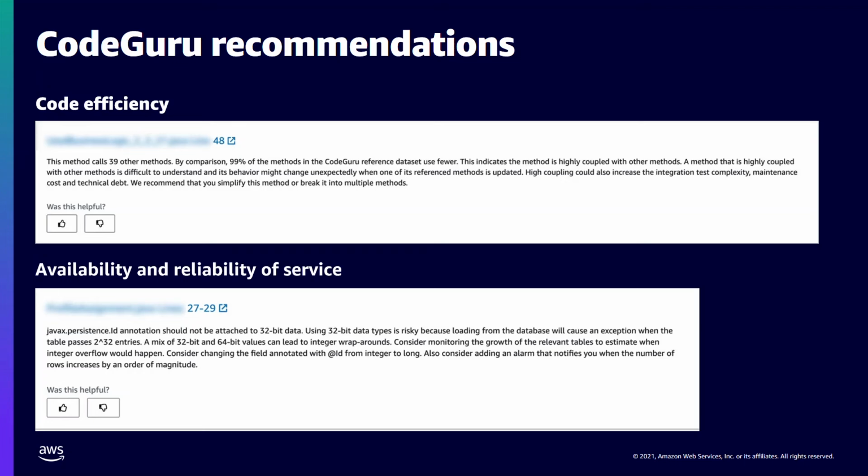The second recommendation detects the usage of a mix of 32-bit and 64-bit values in code and warns about the occurrence of integer overflow. This suggests to change the 32-bit integer to a long type to maintain consistency. The next recommendation talks about API best practices, points out usage of a deprecated API, and suggests using a more updated one.